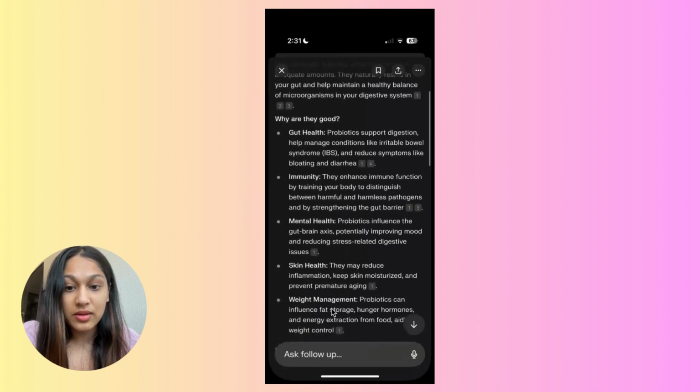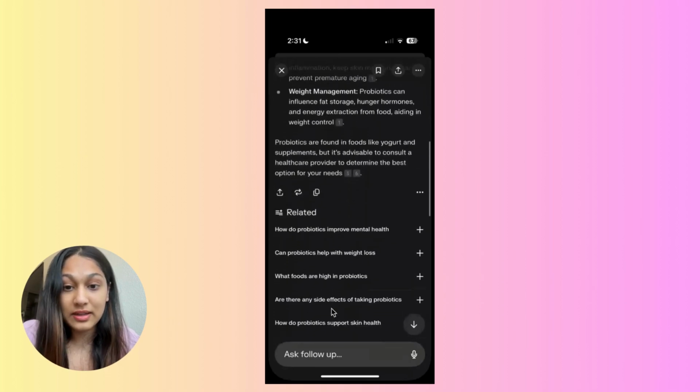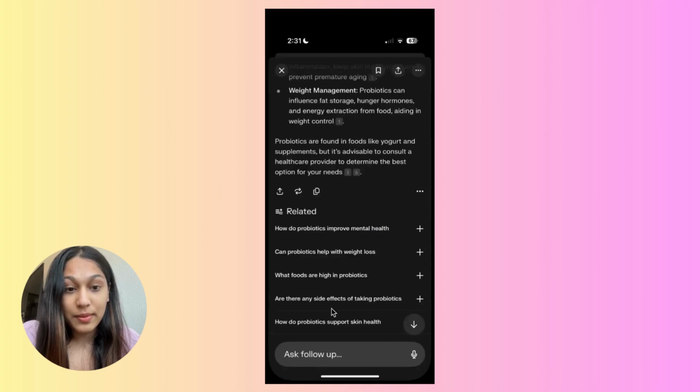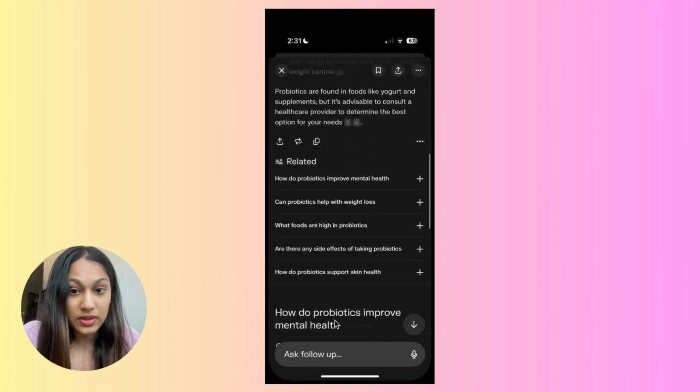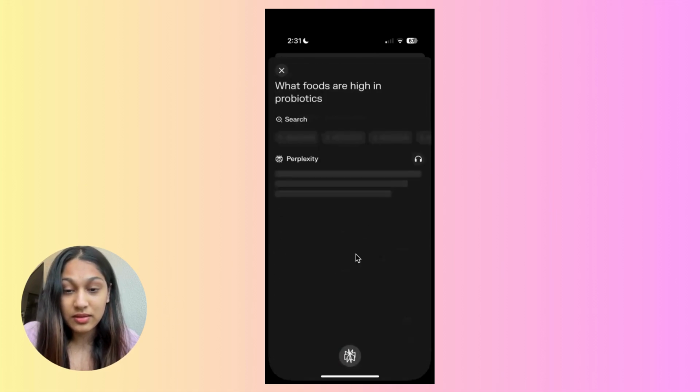If we go down, there are some related questions. The app also suggests these, which helps guide users into a topic without them having to think too much about it. This aligns with Hick's Law, giving users just enough choices, and in this case, around five, to keep things easy to process without overwhelming them. Let's click on what foods are high in probiotics.